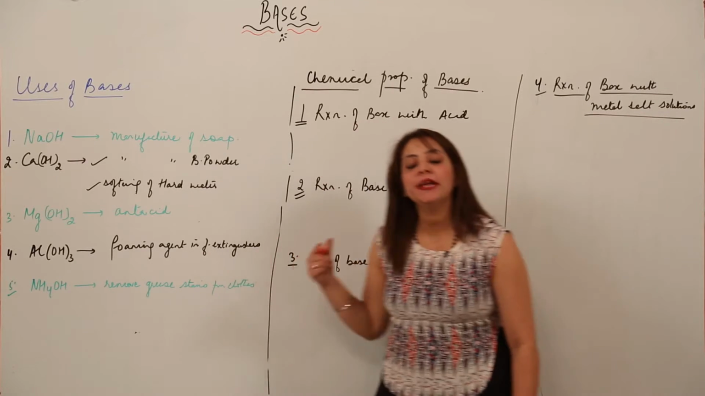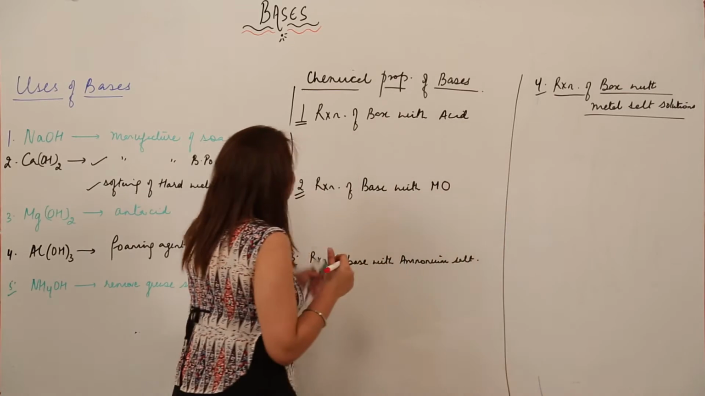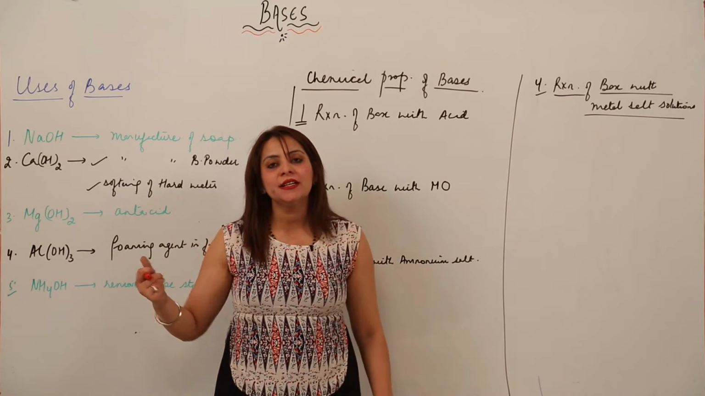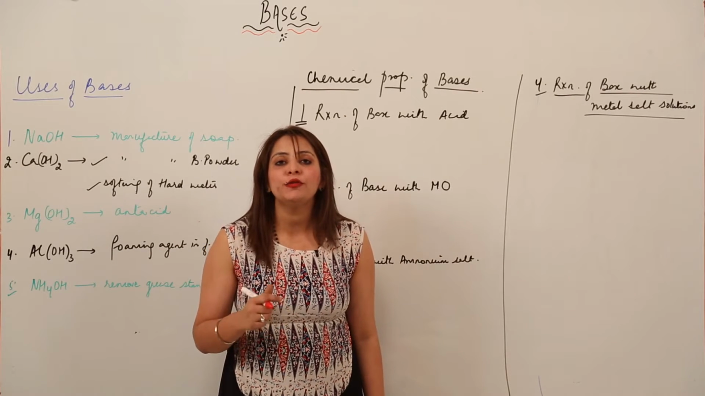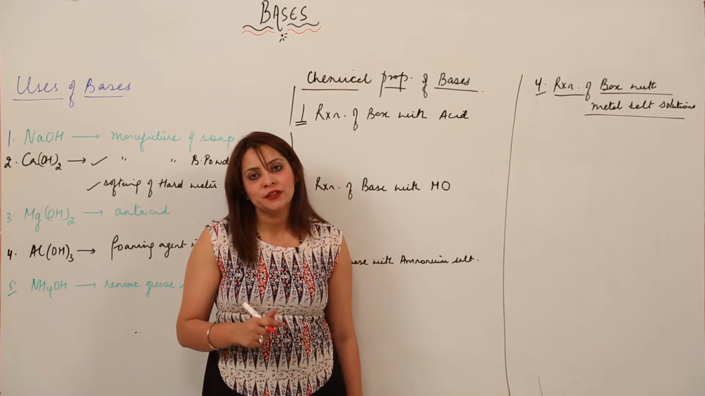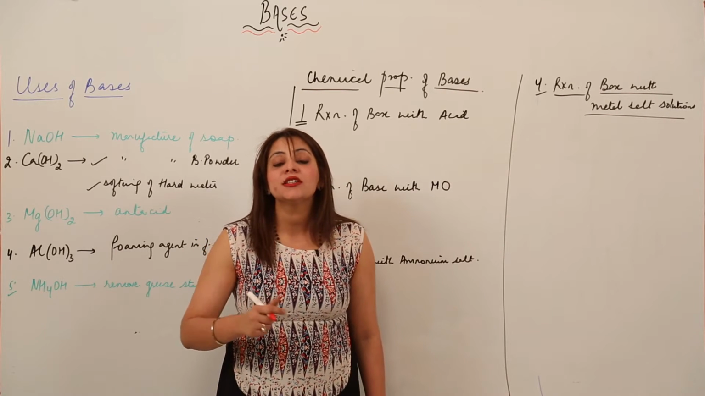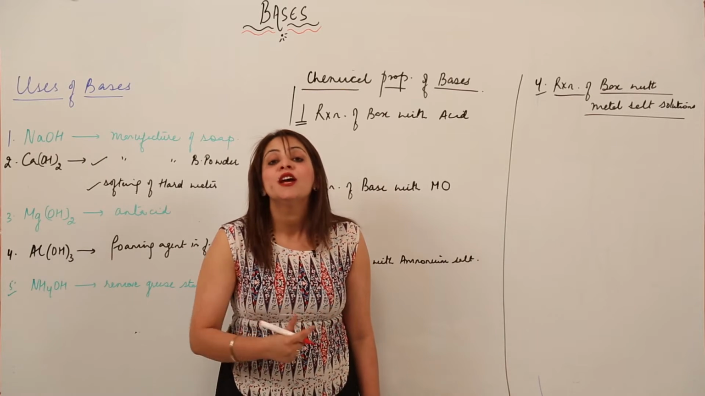Now we'll start with the chemical properties of the bases, right? So the first chemical property is the reaction of base with acid. As we already did in the acid topic, whenever an acid reacts with a base, it leads to the formation of salt and water. And what is the name given to this special reaction? Can you recall that? Yes, it is a neutralization reaction because it leads to the production of a neutral substance which is neither acidic nor basic, with pH 7.